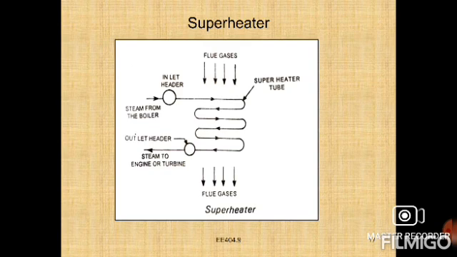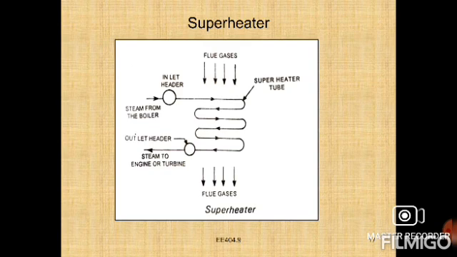Thus the function of the superheater is to increase the temperature of steam by utilizing the heat of the flue gases. So finally, the steam is supplied to the inside of the tubes, and the flue gases heat the steam, right? Here is shown a simple type of superheater.